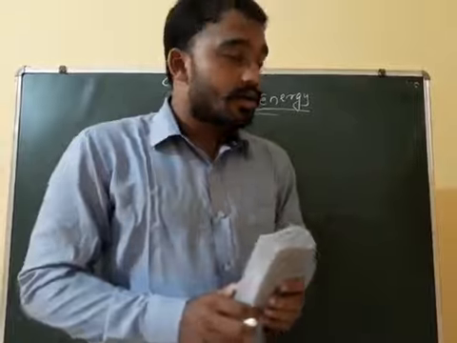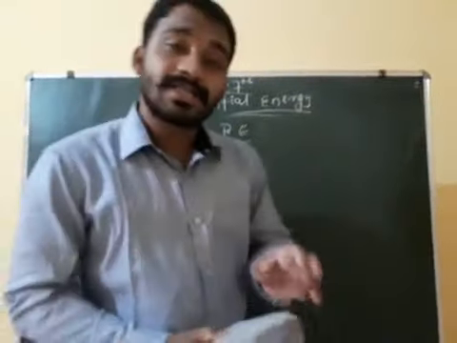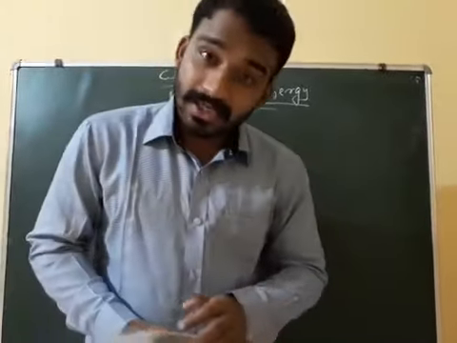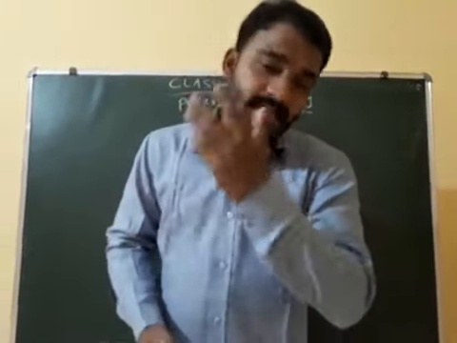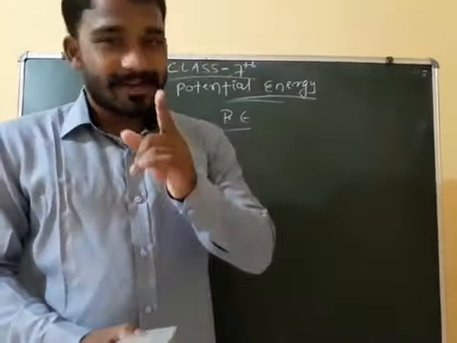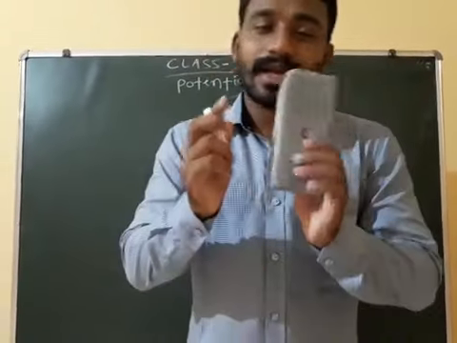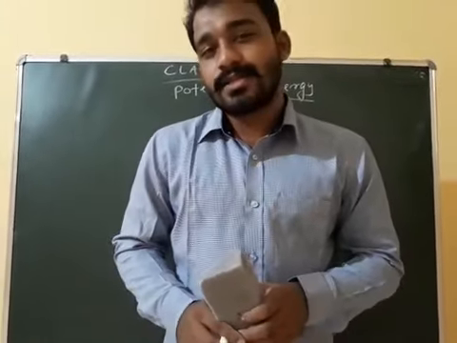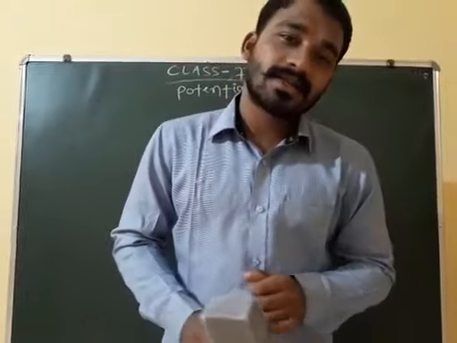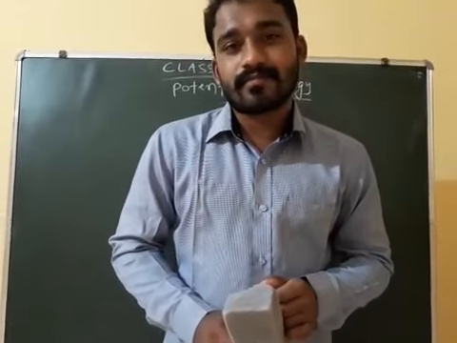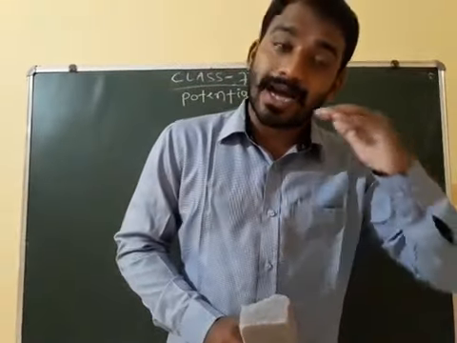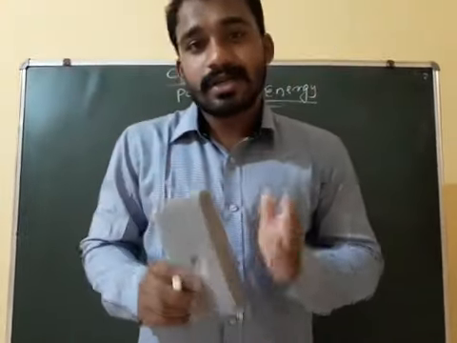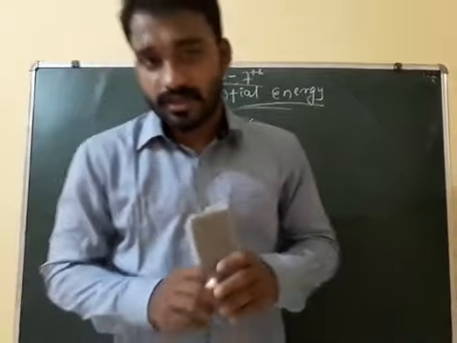Understood or not? So potential energy is divided into two parts: gravitational potential energy and elastic potential energy. What is gravitational potential energy? I told you potential energy depends on either position or the shape and size of the body, like conditions.